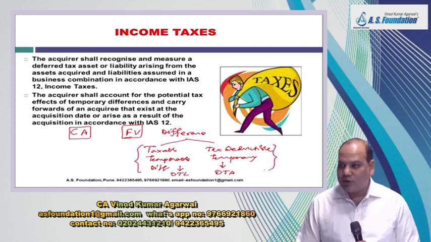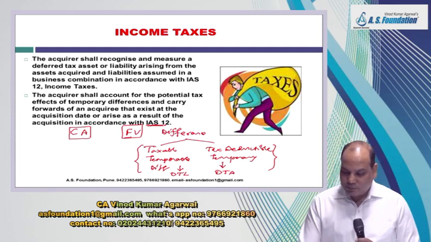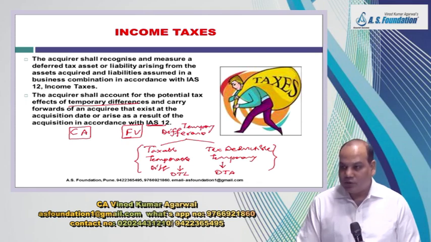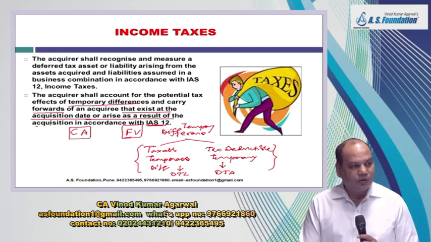This difference means you will save tax in future. But then how to do this calculation of DTA and DTL is governed by other standard, a dedicated standard for accounting of income tax, IAS 12. Acquirer shall account for the potential tax effect of temporary difference. Two types of temporary difference are there: taxable temporary difference, tax deductible temporary difference, and carry forwards of an acquiree that exist at the acquisition date or arise as a result of acquisition.